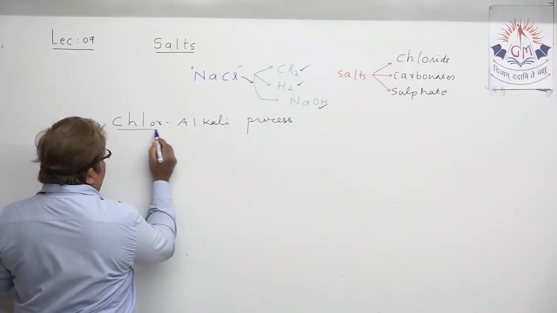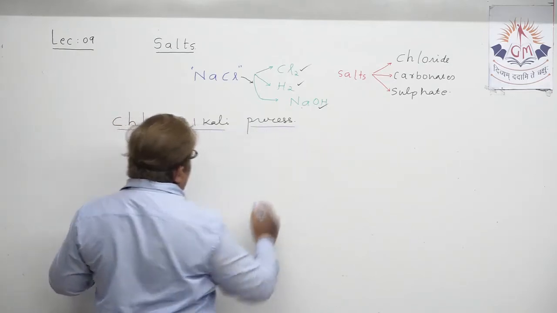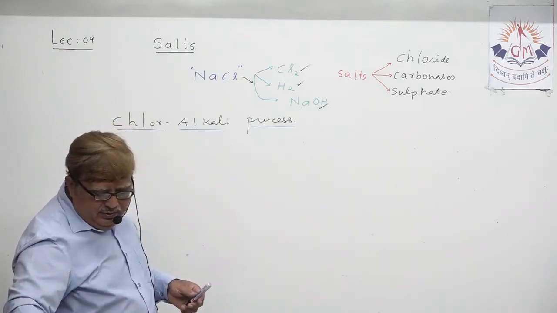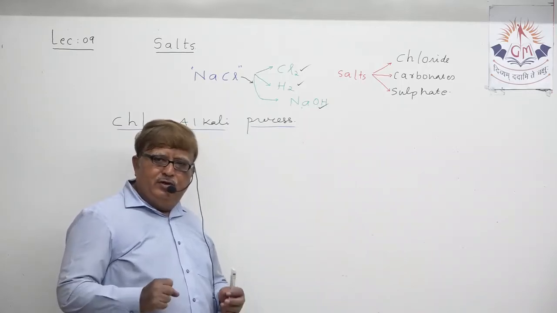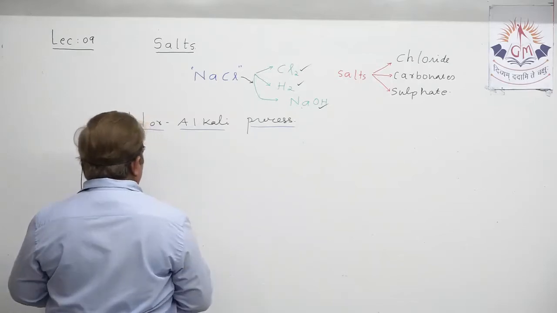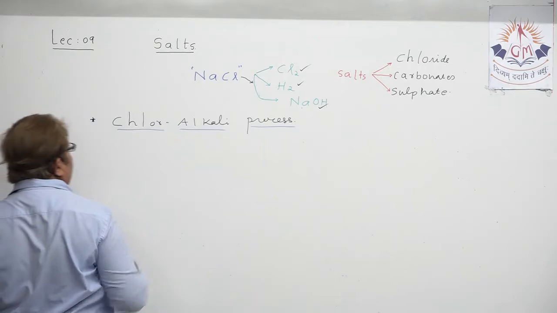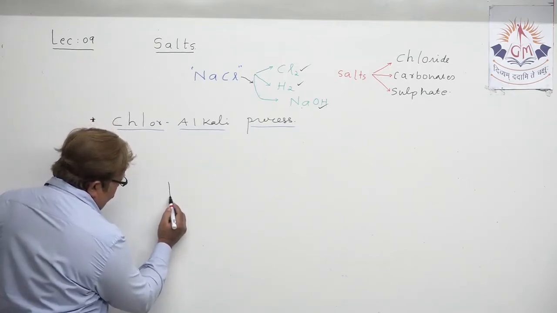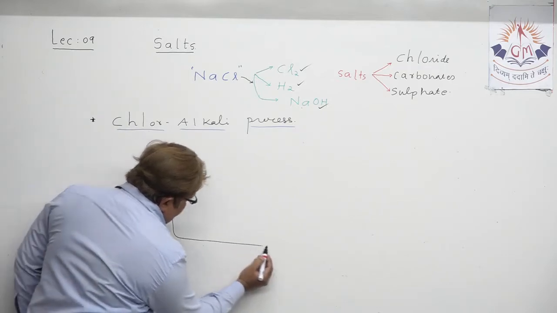Let us discuss the chlor-alkali process in detail. Though it hasn't been mentioned with a diagram in the textbook, I'm just giving you a brief concept of that. Suppose, during the chlor-alkali process, we take one vessel. Just try to understand it. One vessel is taken, okay?